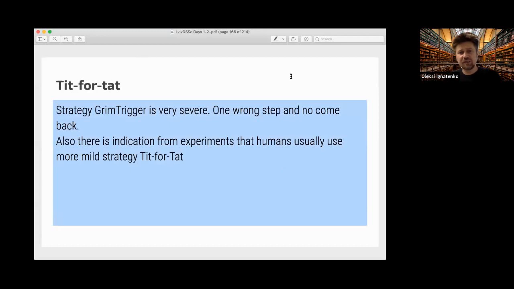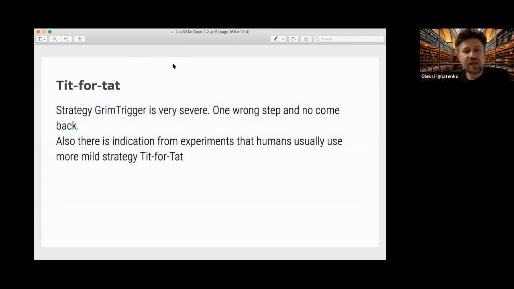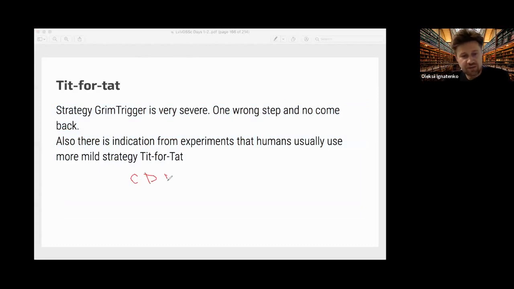So what is tit for tat? Basically, when you play Prisoner's Dilemma, if your opponent plays, for example, C, D, D, C, C, C, D, C, what is tit for tat doing?